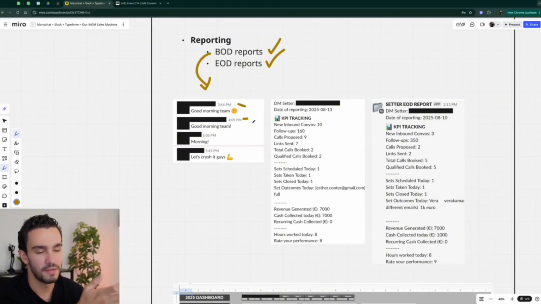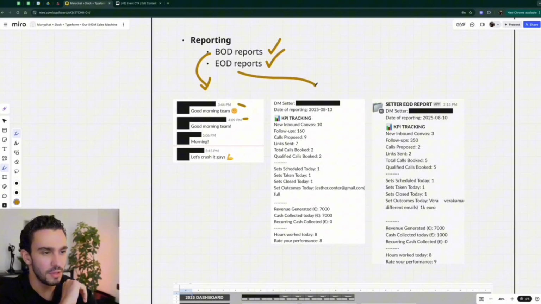So depending on whenever people start, they would just send a message to let everyone know that they're active. The reason we do this is because when they're active, they're supposed to be reachable on Slack and get back to anyone's messages in the team within 5 to 10 minutes. That's the expectation we always set with them. So that's our BOD.